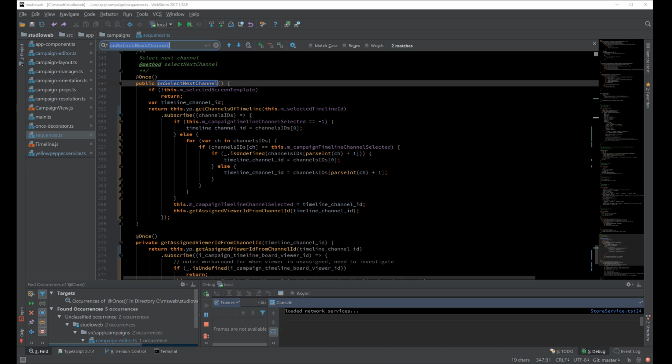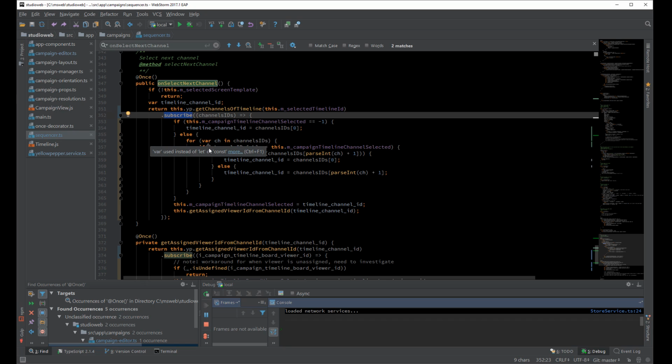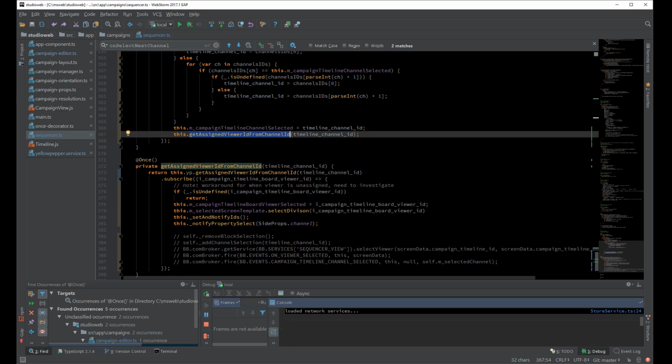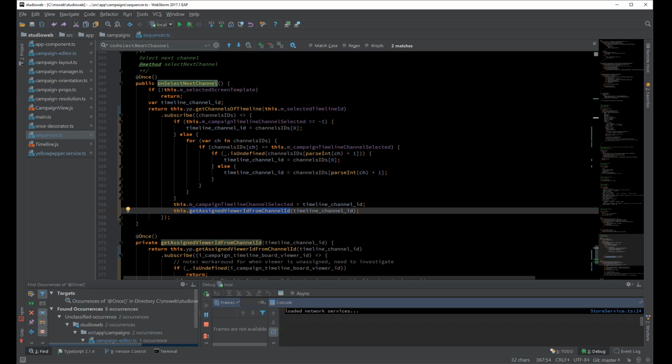Another really cool thing about this one decorator is that even if you're using an anti-pattern, as you can see right here, I have a method on select next channel, and then I have a subscription, and inside the subscription I call another method which also has a subscription. Now I'm not recommending that you do this because it's an anti-pattern. You really want to chain your operators and have a single stream. But even if you did something like this, you still will be able to use the once and unsubscribe from both subscriptions. It's a really nice way to solve even anti-patterns when you're just having a hard time with operators and you just want to break it down into multiple streams or multiple observables that simply call each other, and you have a nested subscription.